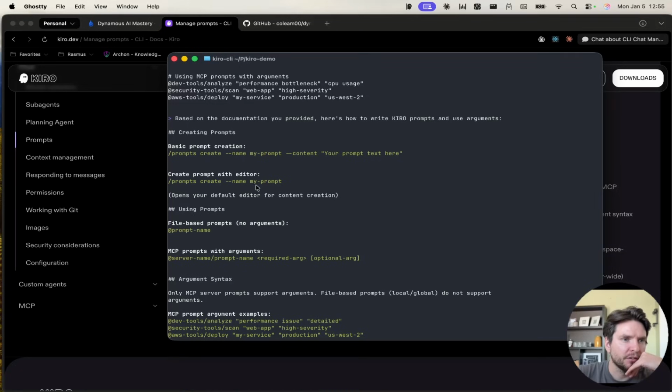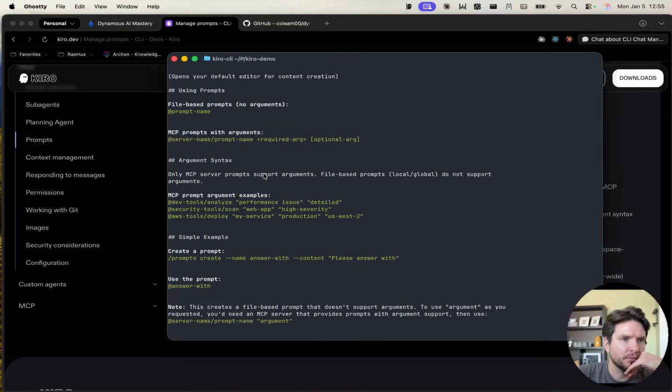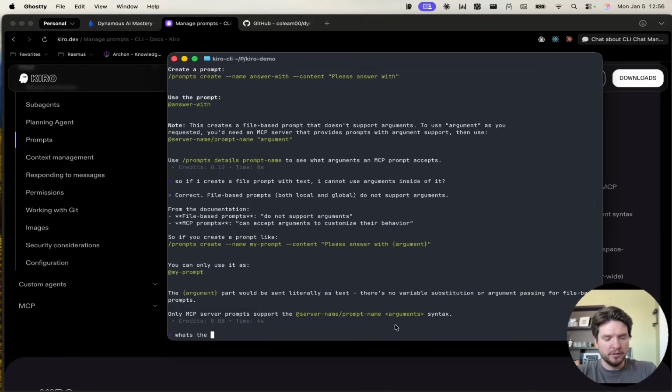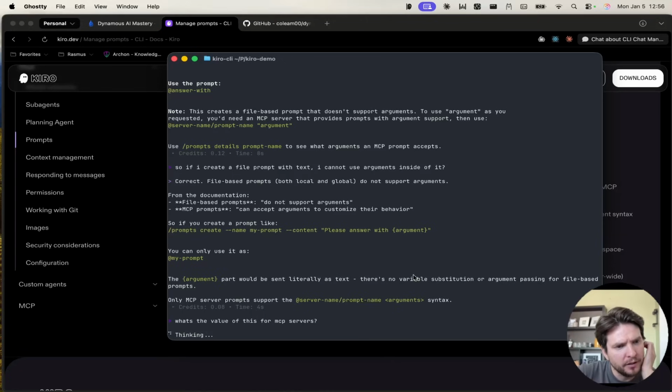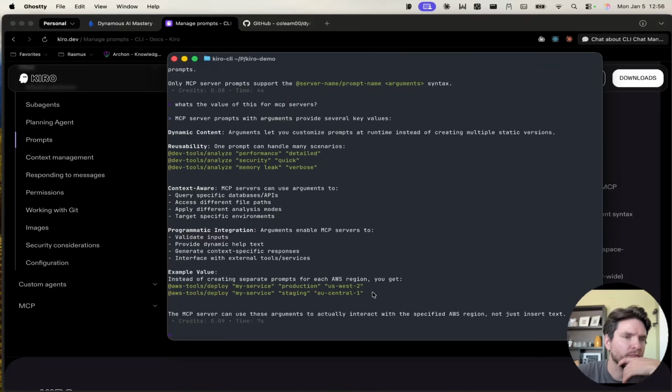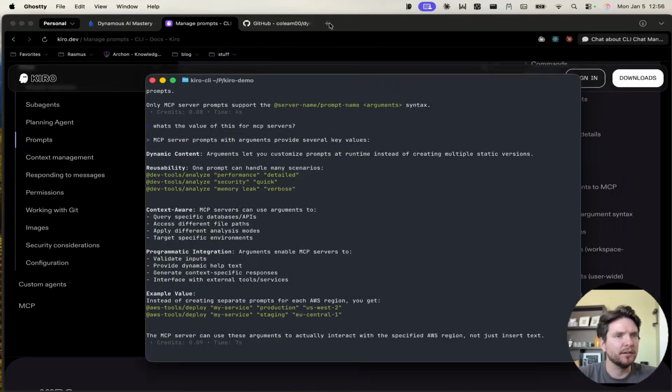Basic prompt creation using prompts. Okay, only MCP server prompts support arguments. I don't know what that means. So if I create a file prompt with text, I cannot use arguments inside it. What's the value of these MCP servers? I don't see the use case here. Yeah, I know that. Dev tools, analyze performance. Okay, sure, we'll test this out later.